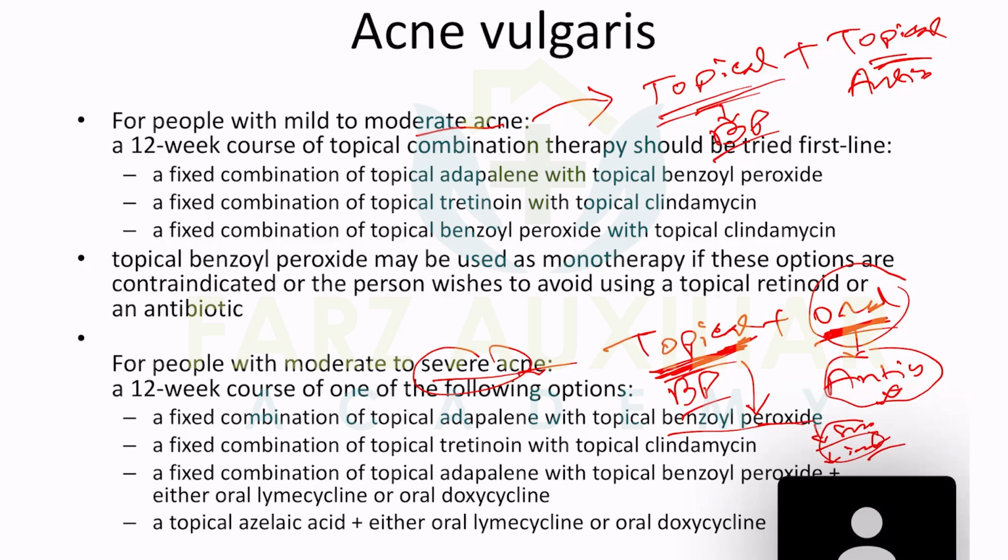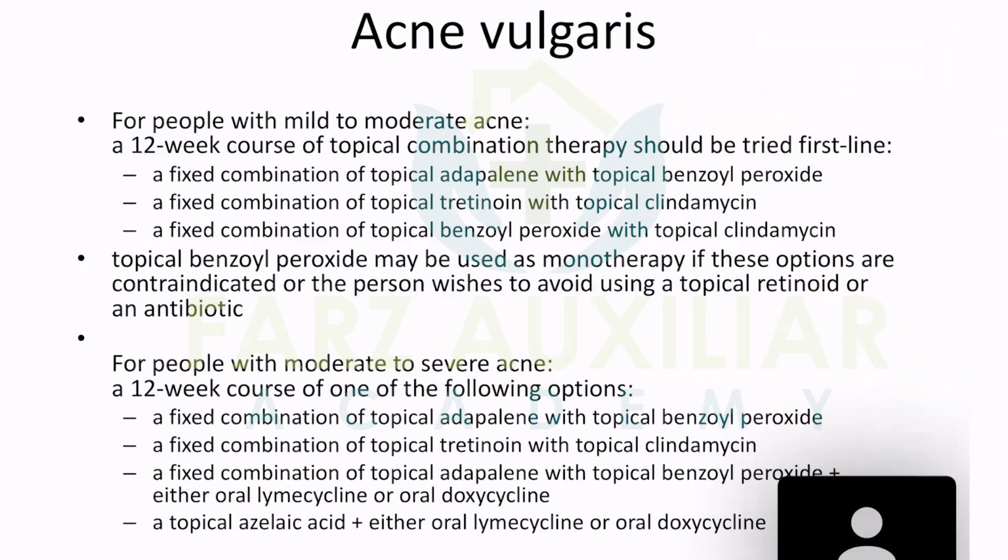So I will advise you to remember just this: topical, oral. And you know that benzoyl peroxide is very common, so you can put it in the answer. And here, benzoyl peroxide plus oral doxycycline or tetracycline or lymecycline. Lymecycline is the newer name they can tell, so you can answer lymecycline. This will be easier whenever you read topical and topical plus oral.